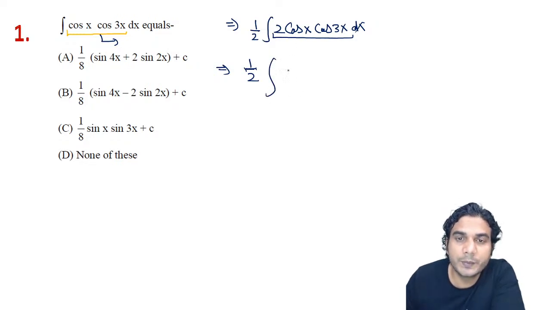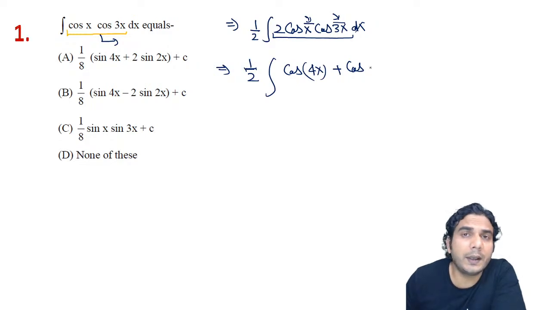So A plus B is x plus 3x, which is 4x, plus cos of A minus B. You can take any angle as A and the other as B. So 3x minus x is 2x. Even if you take x minus 3x, it will be minus 2x, but inside the cos, minus 2x or plus 2x are the same, right? So it will be plus cos 2x dx.